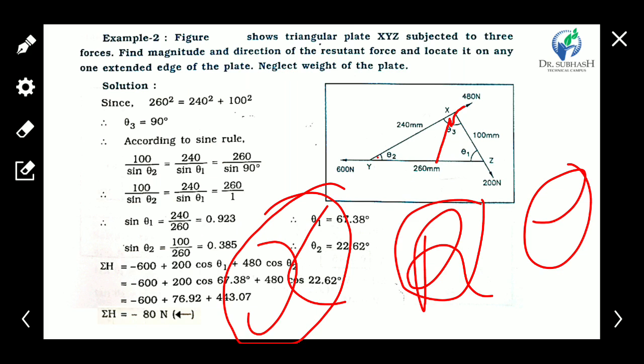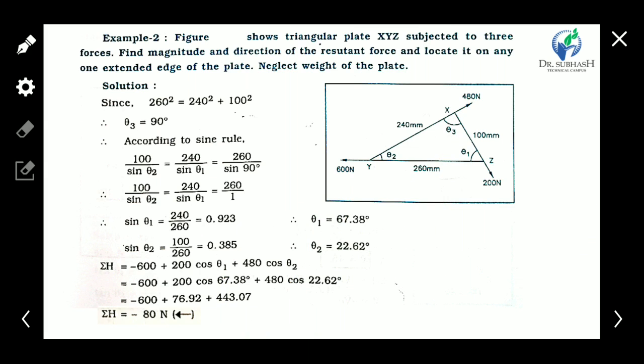Clear? So first we see that one force is horizontal but these two forces are inclined, so we have to convert these two forces into components.